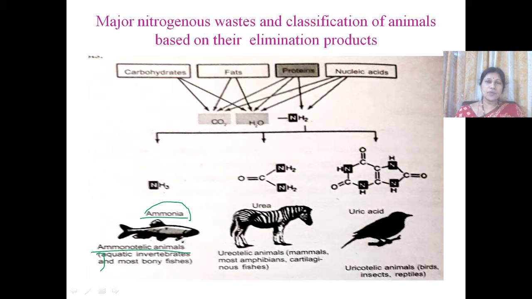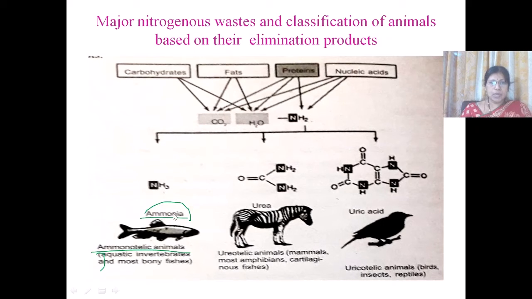At the site of excretion, the glutamine is hydrolyzed by glutaminase enzyme to glutamate and ammonium ions, and from here the ammonia is eliminated. Ammonia is highly soluble in water and it passes through the cell membranes easily when compared to urea and uric acid.